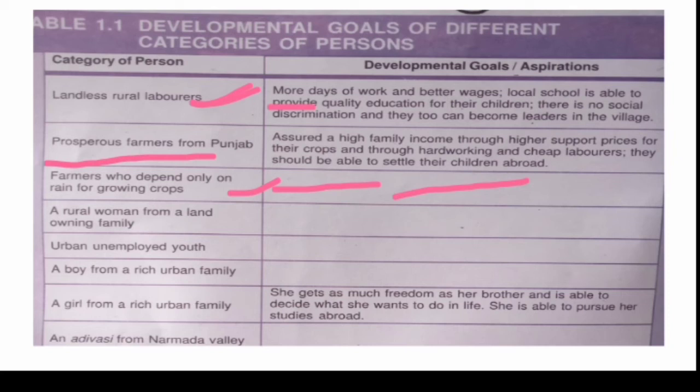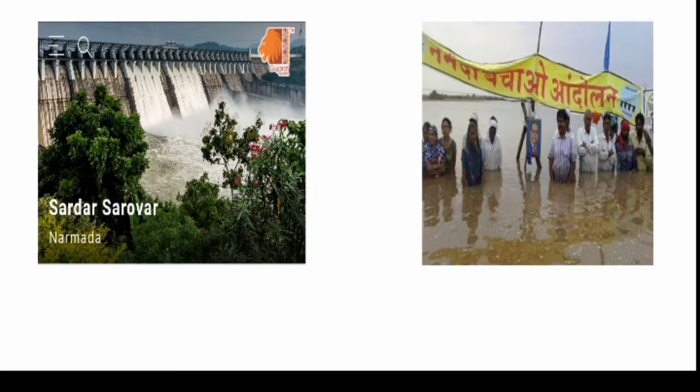So these three or four categories are also here, so you can see it and try to imagine the goal for these categories of people on your own. This is your homework. So let's move forward. The things which we have discussed earlier, sometimes the goals or aspirations of two persons may be conflicting. In these examples we will try to know how.